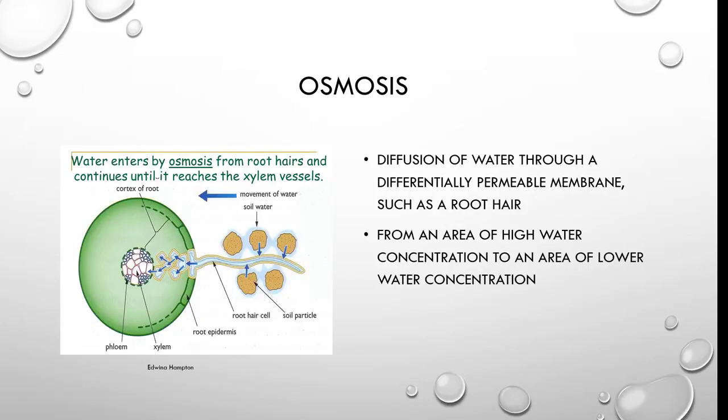So osmosis is the diffusion of water through the membrane, such as a root hair, and it enters by osmosis from root hairs and continues until it reaches the xylem cells. And again, osmosis is moving from an area of high water concentration to an area of low water concentration.